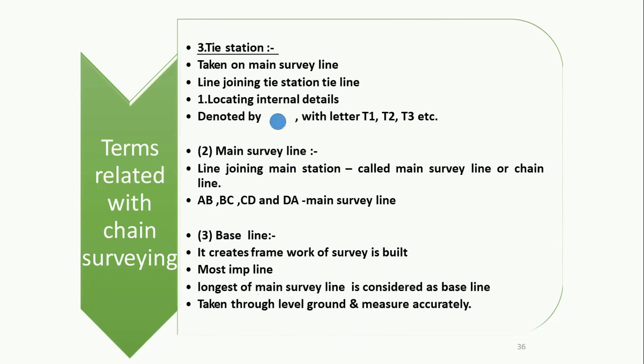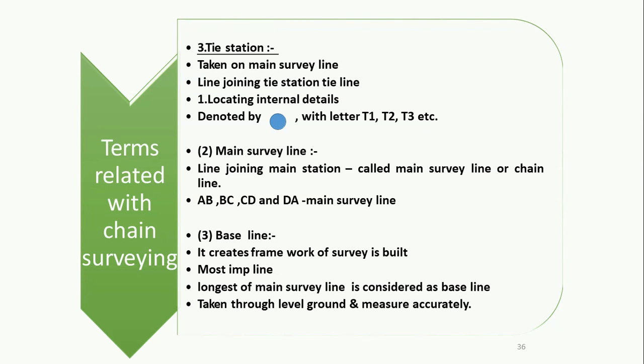Number three is tie stations. They are taken on the main survey line. The line joining the tie stations is called the tie line, and it is used for locating the internal details. In the previous diagram it is denoted by a circle with letters T1, T2, T3, etc. The main survey line is always the line joining the main stations. So in the previous diagram, AB, BC, CD and DA are all main survey lines, as you can see that these lines join the main station points, right?